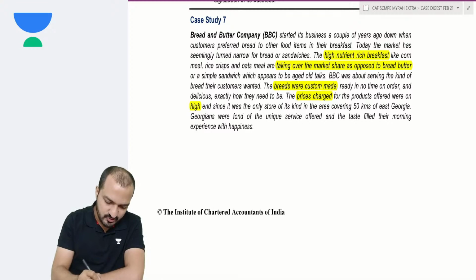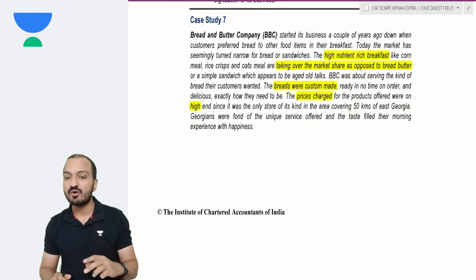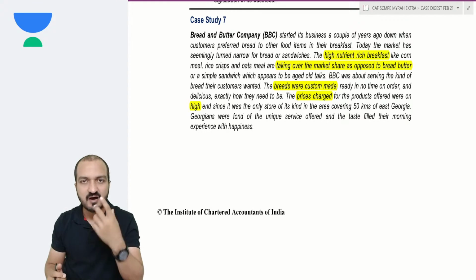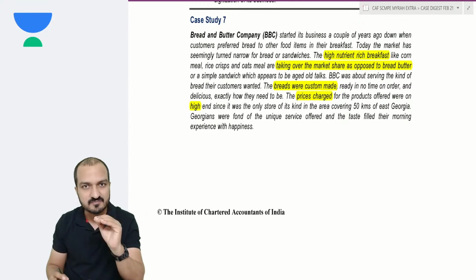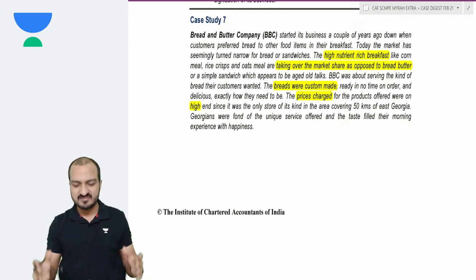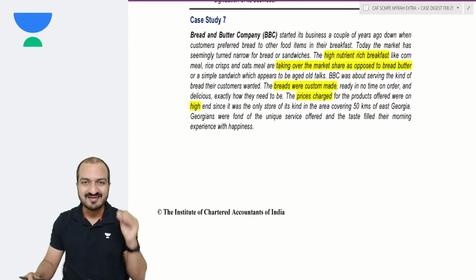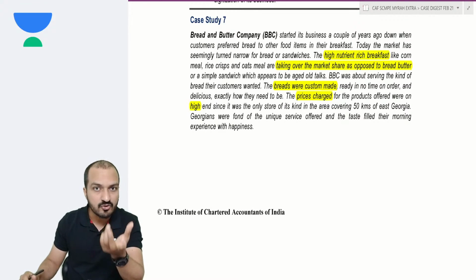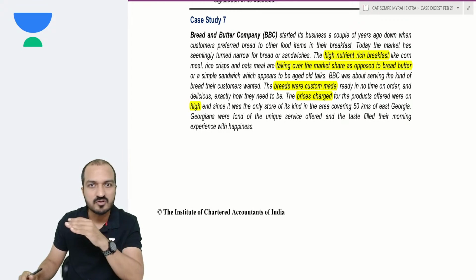Now, as usual, you know that I will not be reading the entire case word by word, nor the entire solution word by word. I'll just give you guidelines regarding what is there in the case and how you are expected to answer. Look, there are so many cases in this case study digest, I cannot spend time reading every case word by word. I expect you to read the case study on your own. I'm just giving you guidance regarding the summary of these cases.